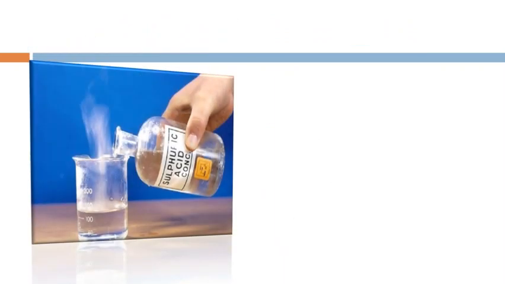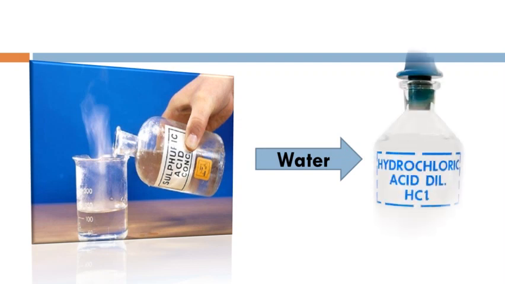Similarly, their vapors if inhaled can be harmful to our health, and strong concentrated acids are converted into dilute acids by slowly adding them into water. Such dilute acids are less harmful than their corresponding strong acids.